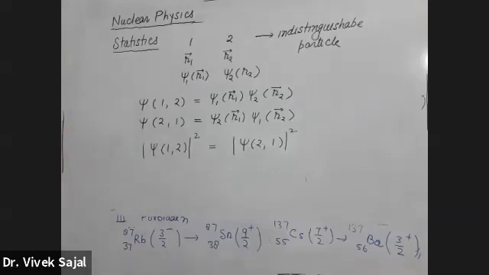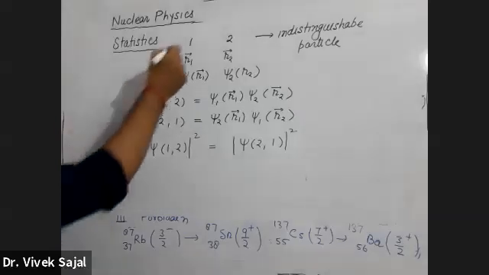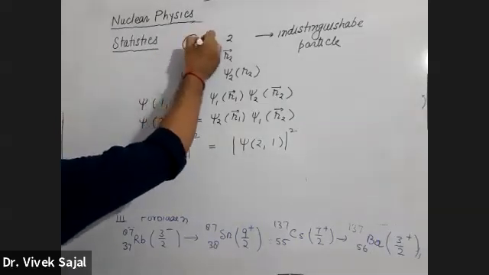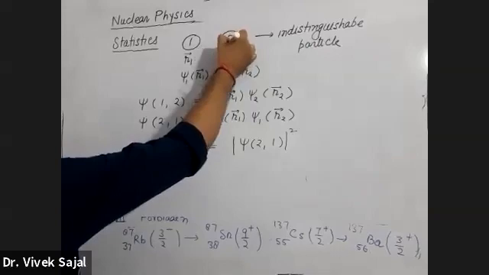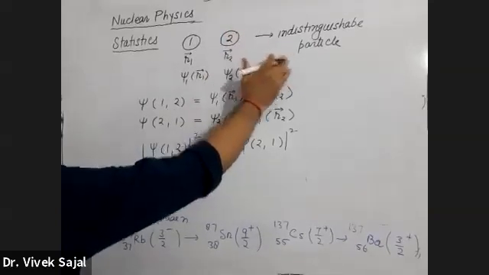Why will this be equal? Because there is no way to distinguish between 1 and 2. The probability comes out the same because we don't have any means by which we can distinguish between 1 and 2. They are indistinguishable particles.